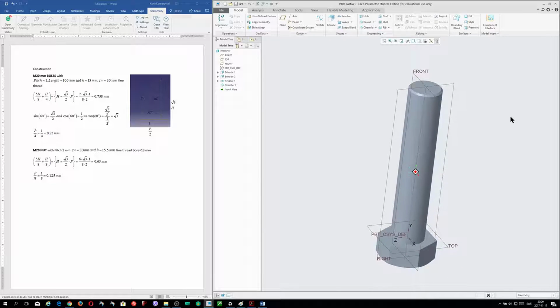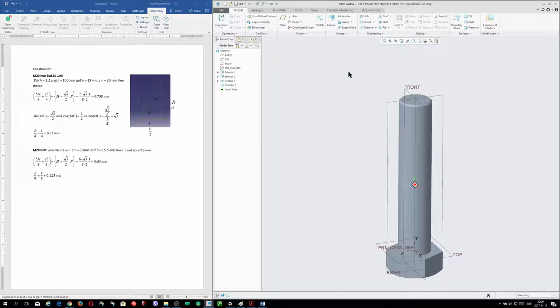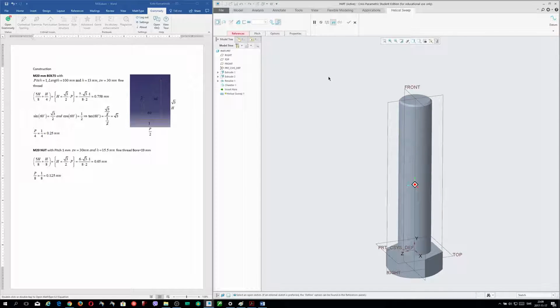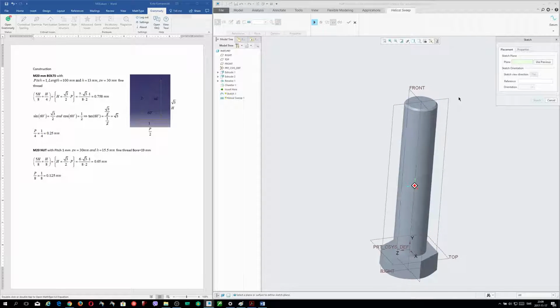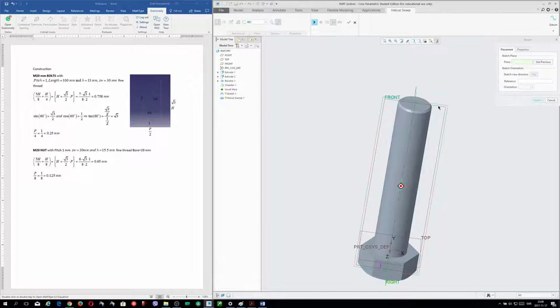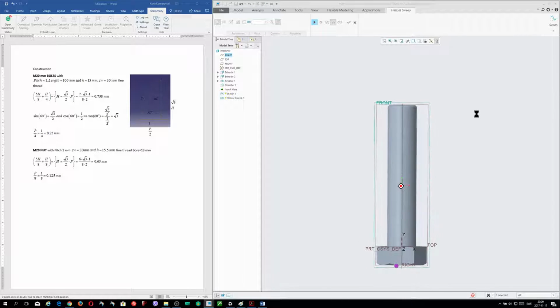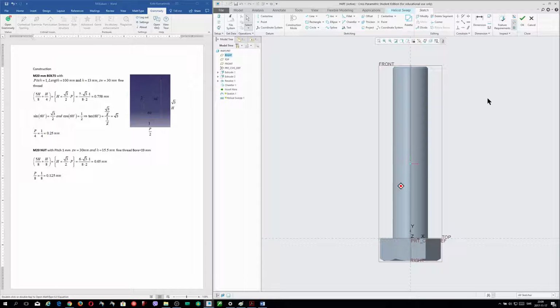Good. Now is the time to do the sweep. We take the helical sweep, okay, and after that we take sketch here one more time. We take the front plane because this is very popular, the front plane. And after that we take first center line.